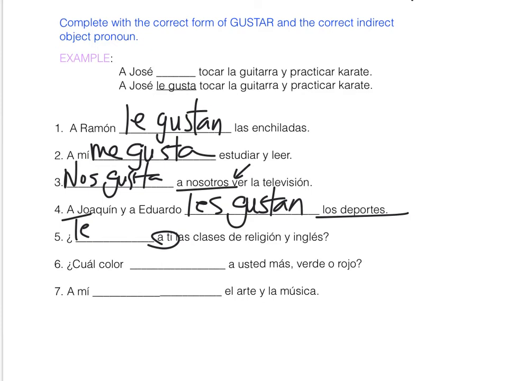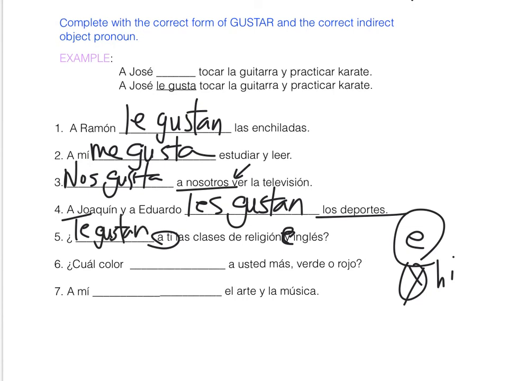Religion and English class, I'm supposed to put an e, not the y. There's a rule in Spanish, not that important right now, but if you put this before the letter i or hi, this is supposed to change to e. All right, it's a mistake I still make all the time. A ti las clases de religión e inglés. So it's plural noun, so it's going to be a plural form of gustar.